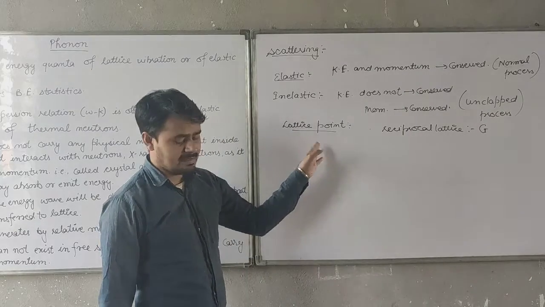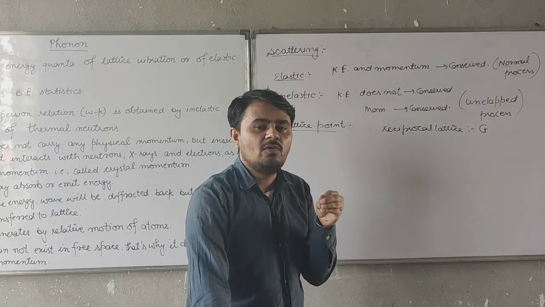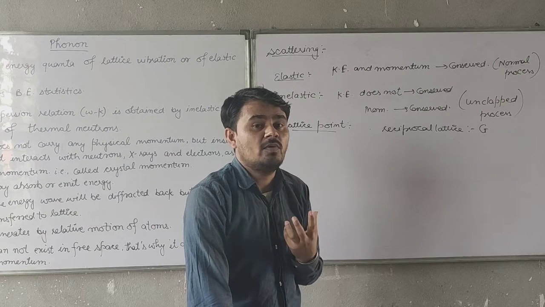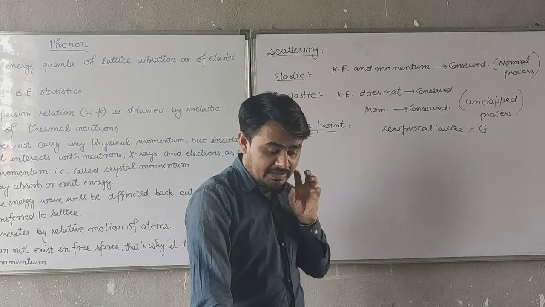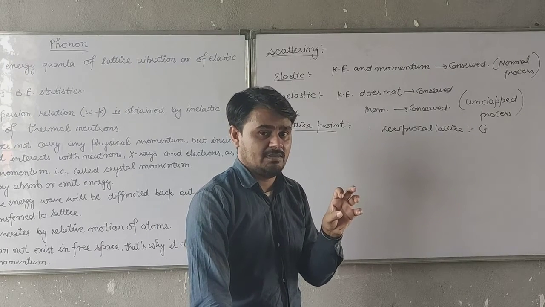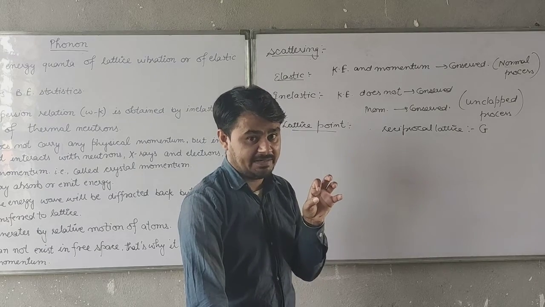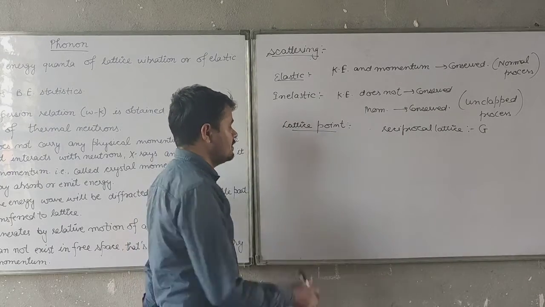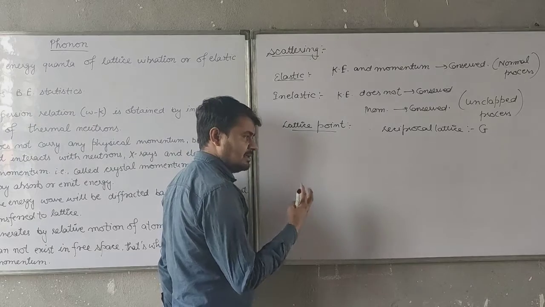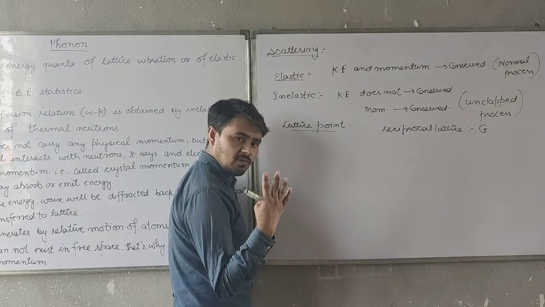That means in this case, what happens? The phonon's energy, or you can say phonon's momentum, will interact with the lattice points or reciprocal lattice vectors. In this case, there is basically again a concept of 4 phonon factors.